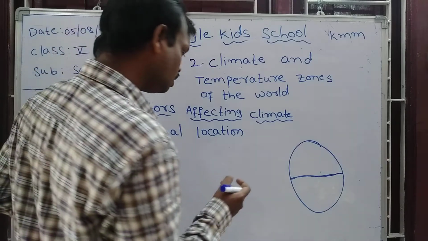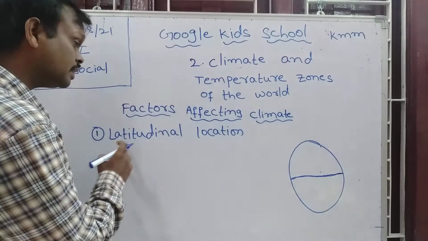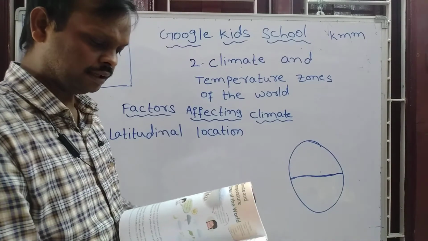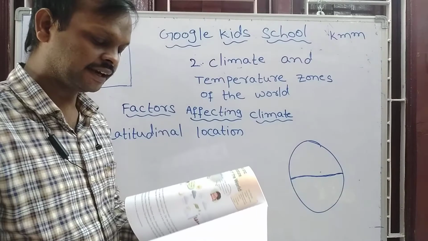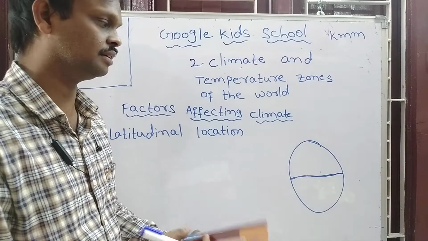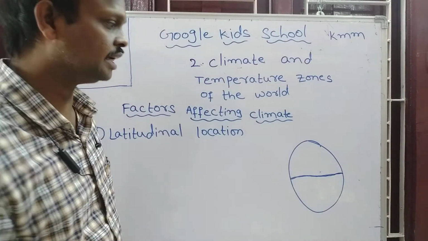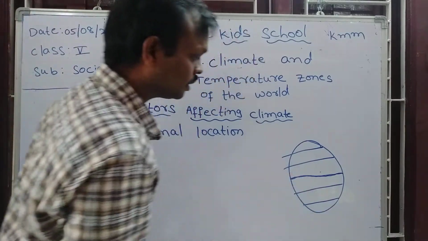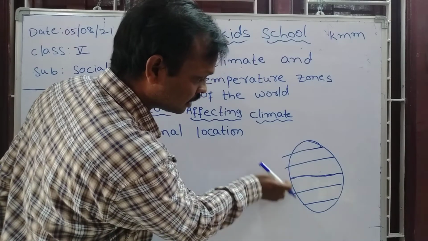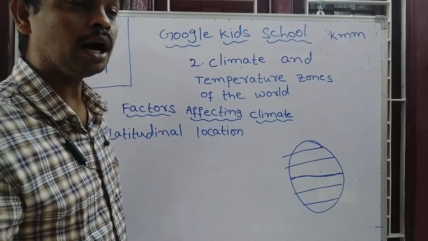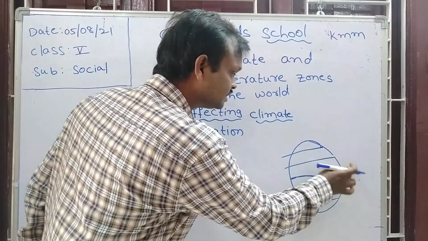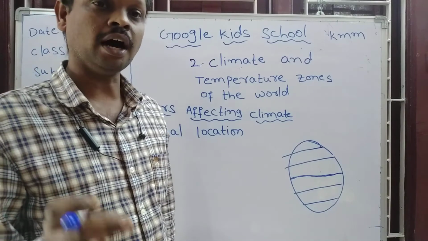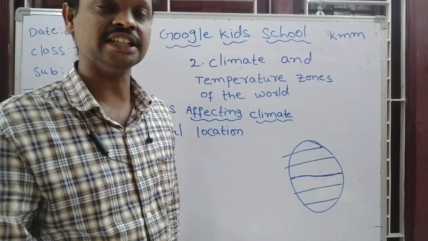Now, next point: places lying near the equator receive direct rays from the sun. See here, near the equator, the sun rays fall directly in this region.